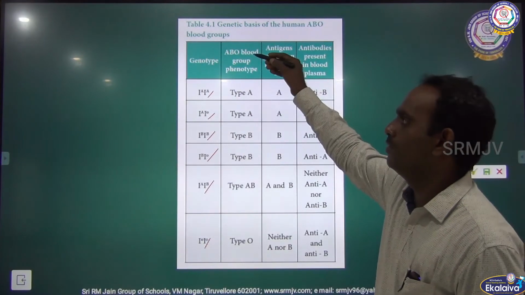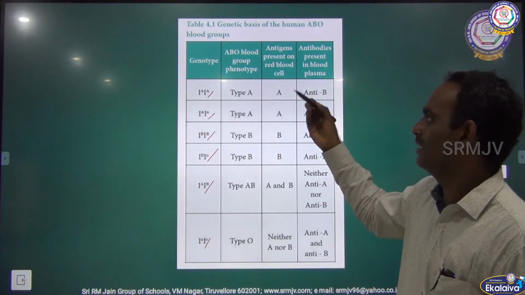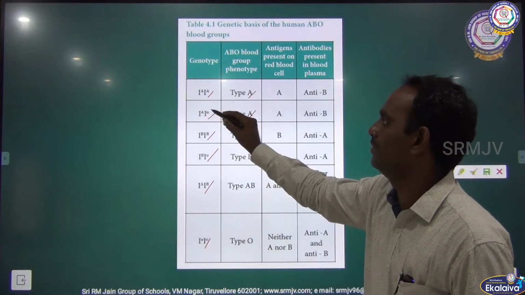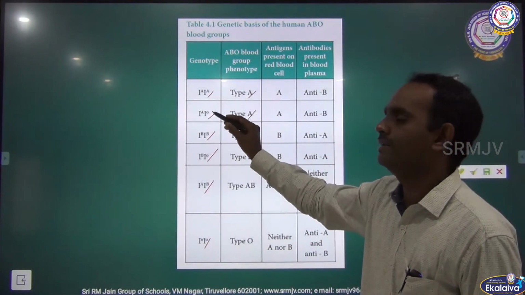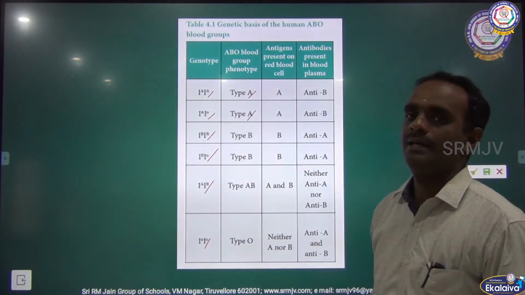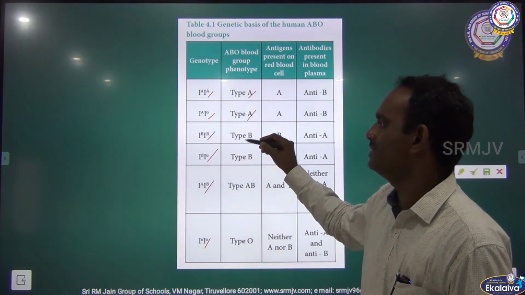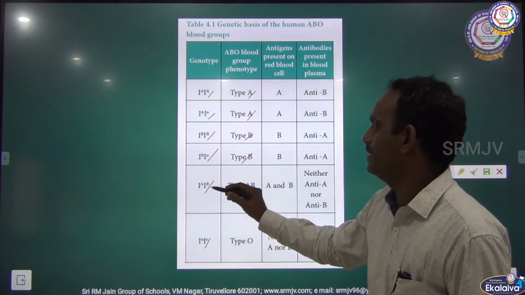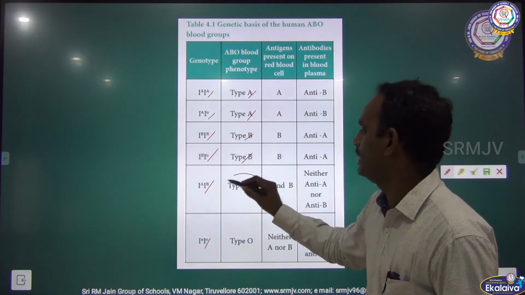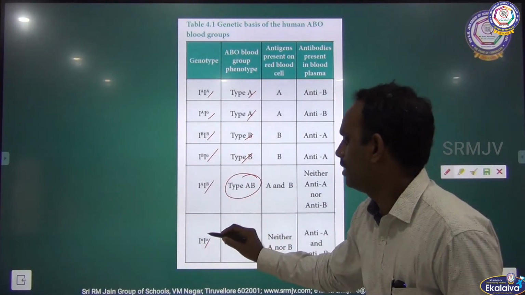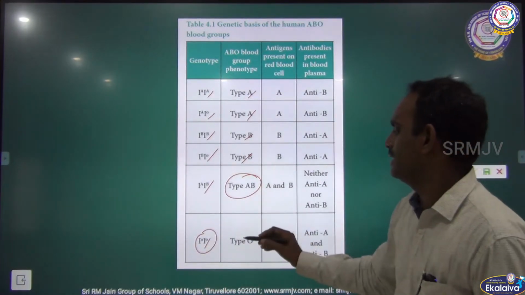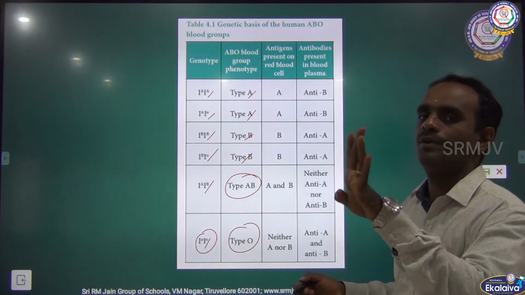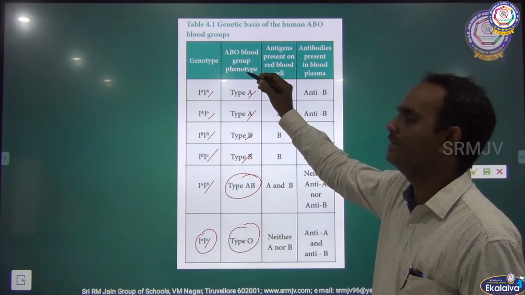Then the ABO blood group phenotype, only 4. Type A: IA is dominant over IO, IA is dominant, IO is recessive, so it is type A. Here IB means type B. IB-IO means again type B. IA-IB, then the type is AB blood group. IO-IO, no dominant allele there, null allele, it is type O. So there are only 4 possible blood group types, that is phenotypes.